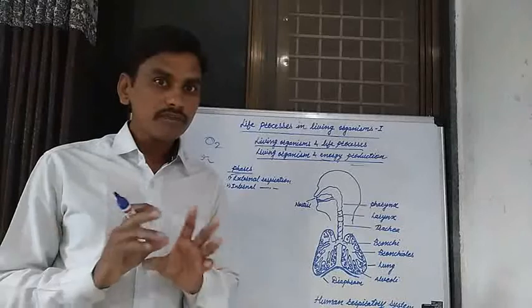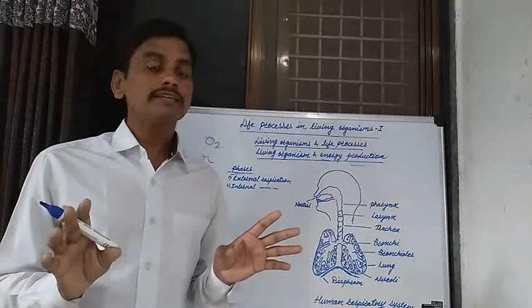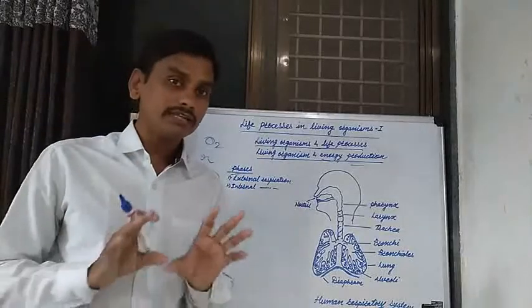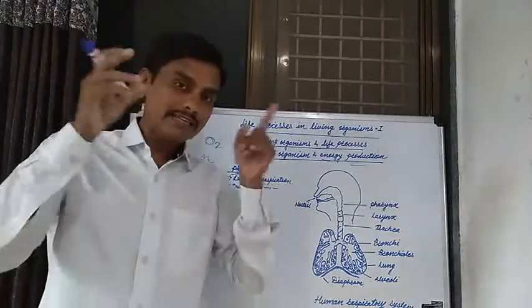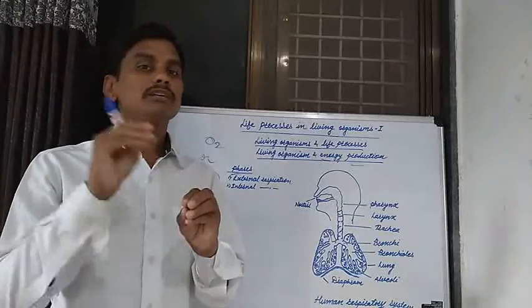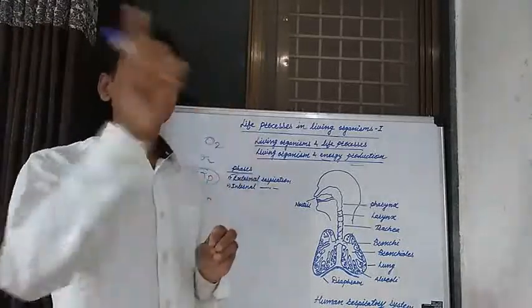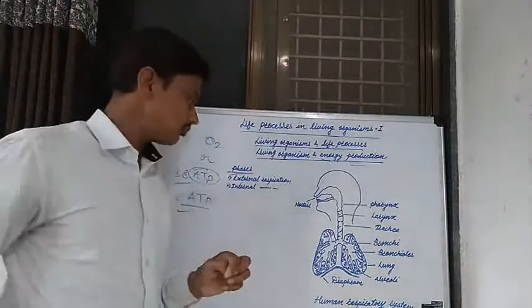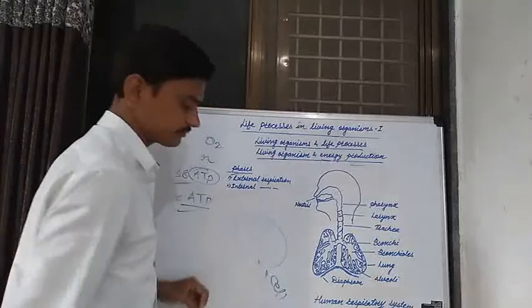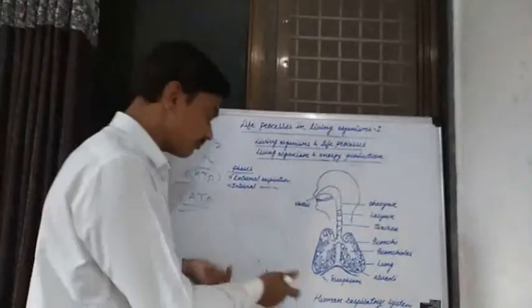There is no production of energy in the digestive system, only digestion of food substances. Then this digested food material mixes in the blood and, by the blood circulatory system, enters the cell, into the mitochondria.